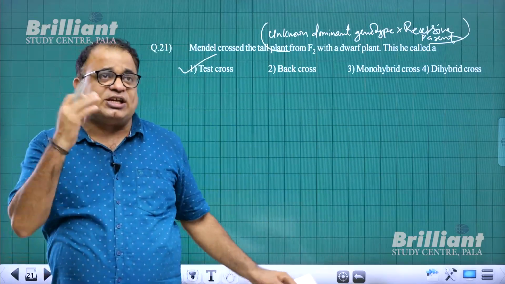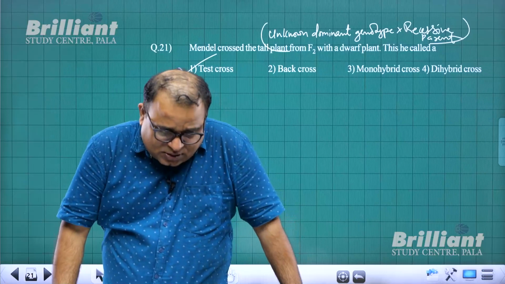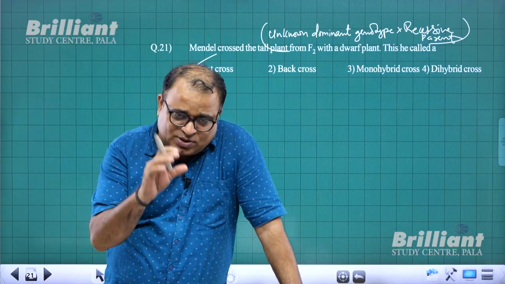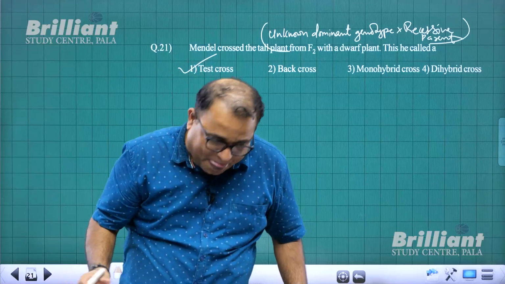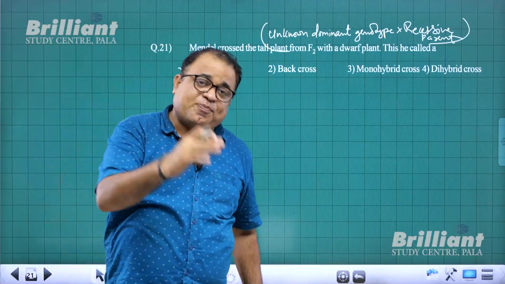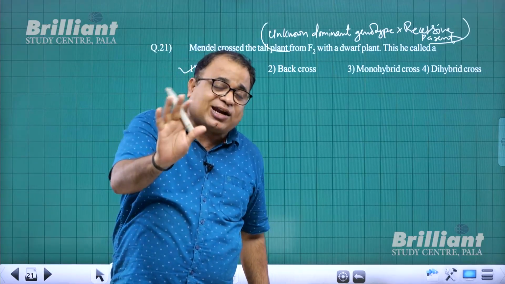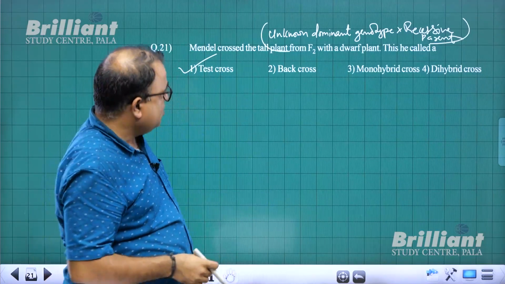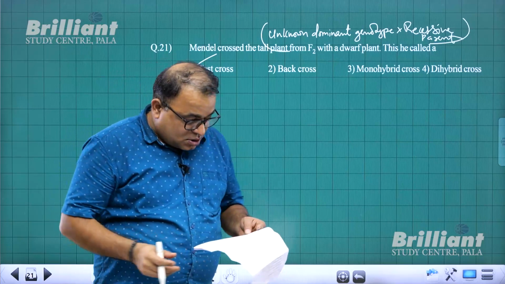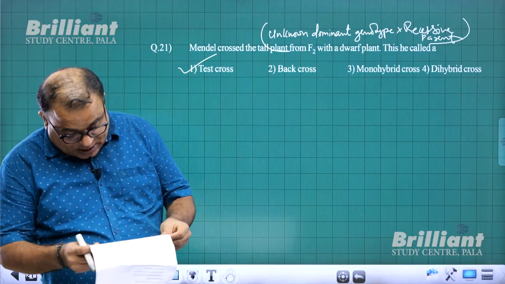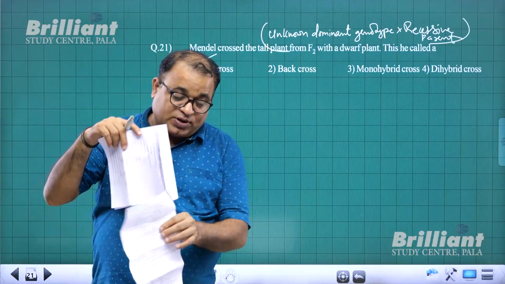So the significance of a test cross is to find out whether that unknown dominant genotype is homozygous or heterozygous. So a test cross is a type of back cross, but all back crosses are not test crosses. So for question number 21, 1 is the answer. With that I go to question number 22.